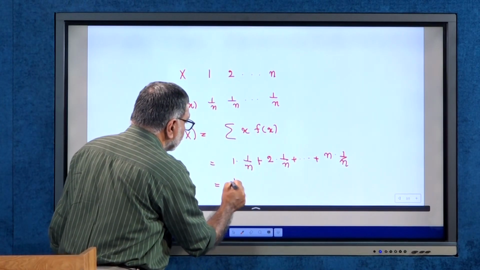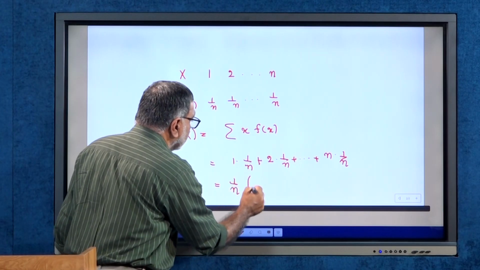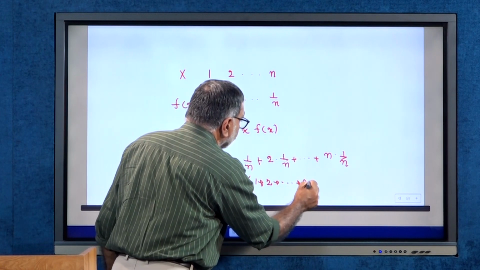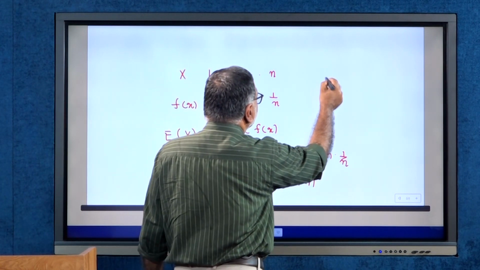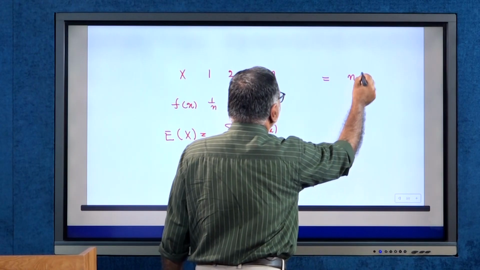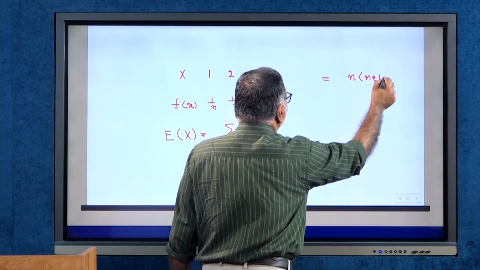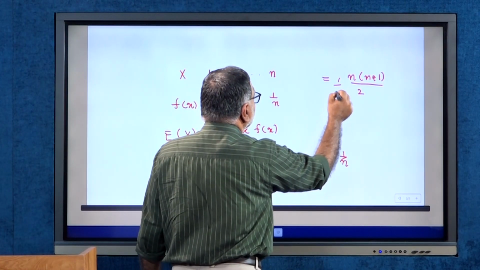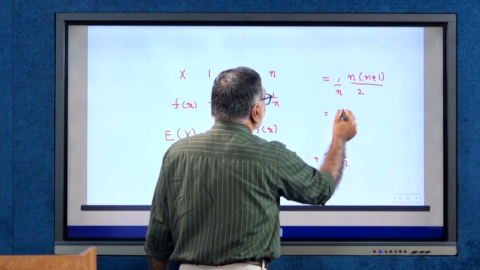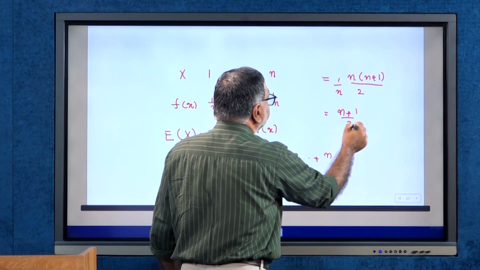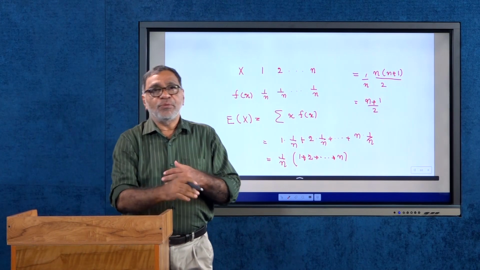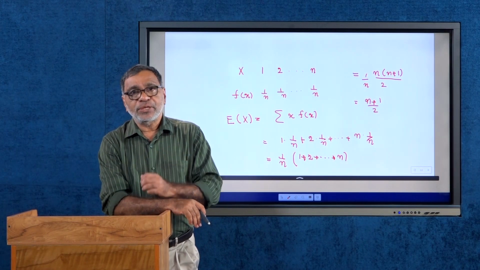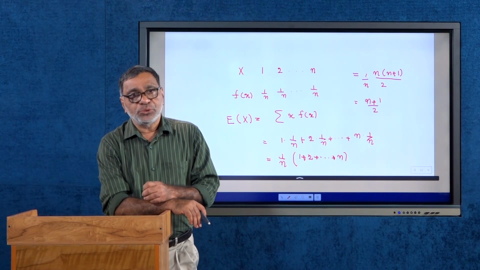Simplifying, this is equal to 1/n times (1 plus 2 plus etc. up to n), and that simplifies to n(n+1)/2 times the earlier 1/n, which is equal to (n+1)/2. So, for a discrete uniform random variable with values 1, 2, 3, etc. up to n, expectation of X is equal to (n+1)/2.